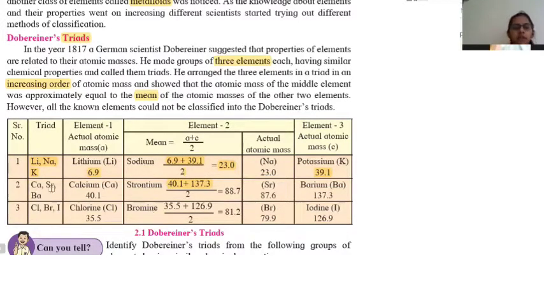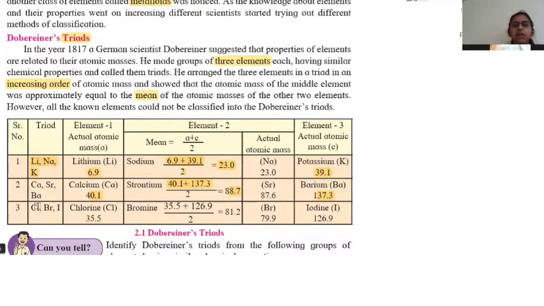In a similar way, he took calcium, strontium and barium. For calcium the atomic weight was 40, and for barium the atomic mass was 137.3. He took the average and got 88.7, which was approximately the correct weight of strontium.